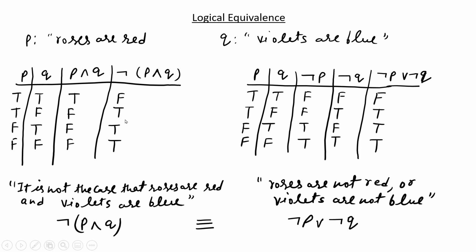So this is FTTT and this is FTTT, same values. It is not the case that roses are red and violets are blue, and roses are not red or violets are not blue. So these two are equivalent statements.